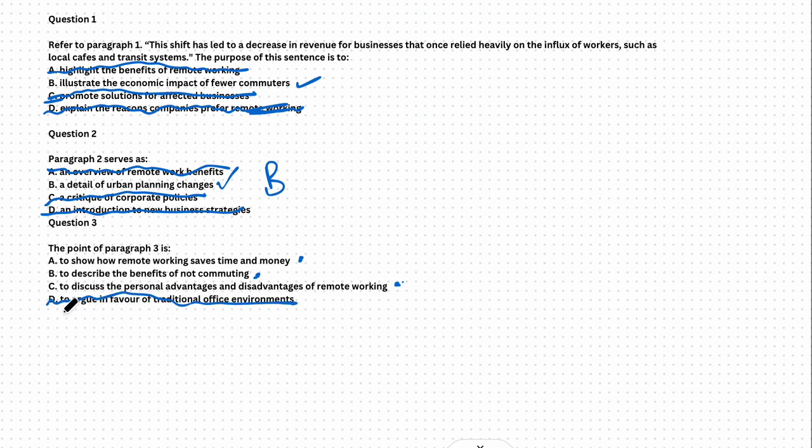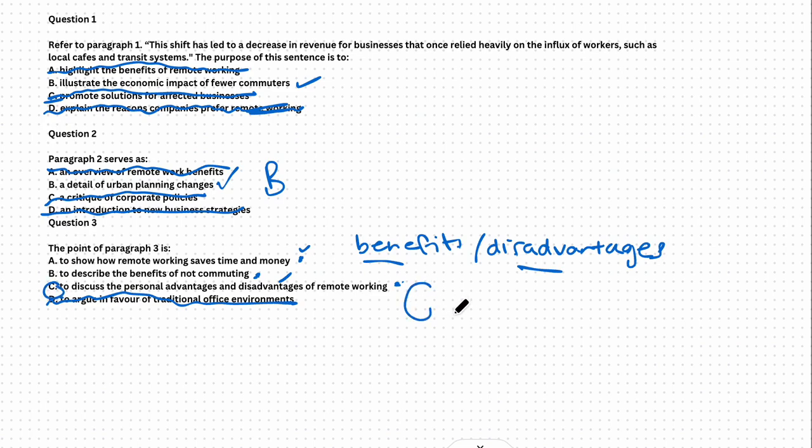Now, these three are all things that could be true about paragraph 3. But the question is the point of the entire paragraph, what is the one that is most correct? And as we've mentioned, that first sentence talks about the benefits, and the second sentence talks about the disadvantages for workers. And so automatically you could see that while this may be correct and this may be correct, this is the entire point of the paragraph. It is the most correct answer because it encapsulates both the advantages and disadvantages of remote working. So I would say C is the answer to that.